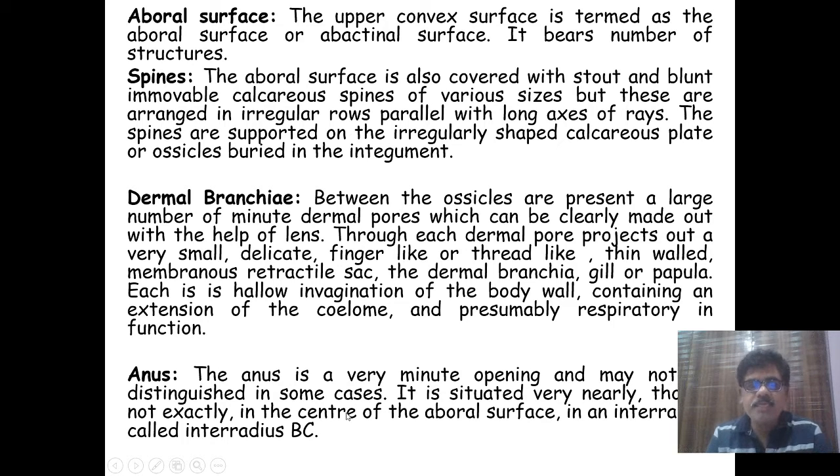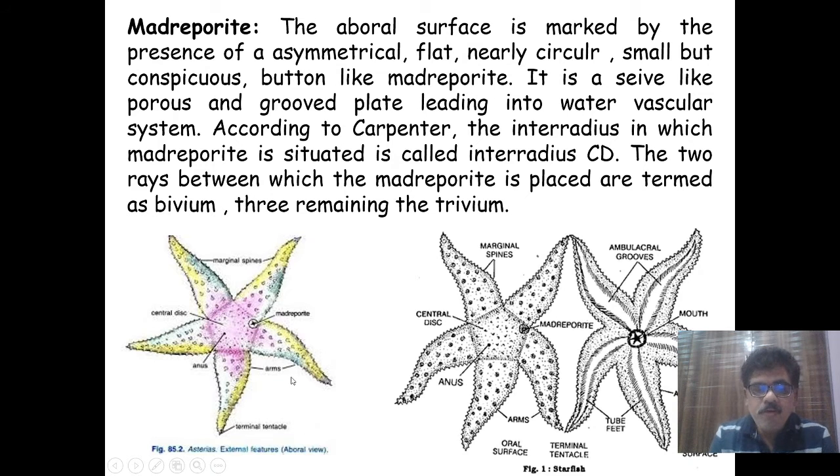Then the next one is the anus. As the mouth is present on the oral surface, on the aboral surface there is an anus. The anus is a very minute opening and may not be distinguished in some cases. It is situated very nearly, though not exactly, in the center of the aboral surface, in the interradius called interradius BC.